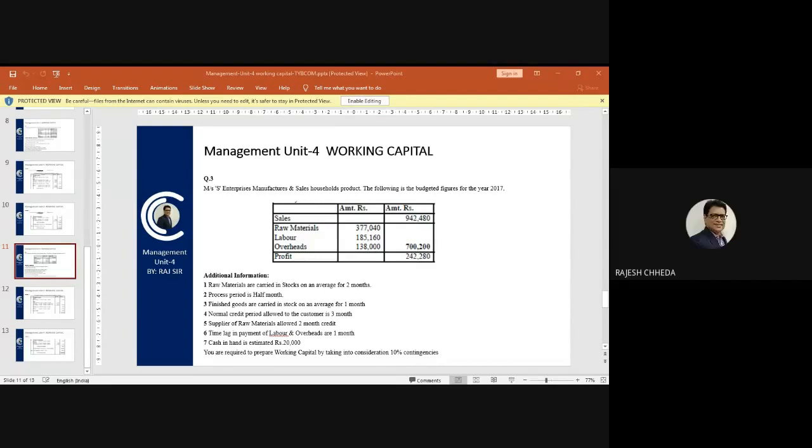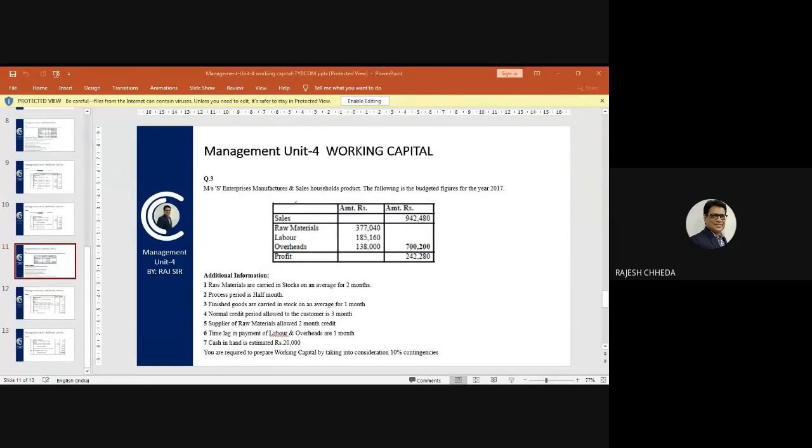So current liabilities. Tell me which are the current liabilities in this question. First current liability is creditors. The information given in this question is supplier of raw materials allowed 2 months credit. The raw material total annual consumption is 3,77,040 rupees.